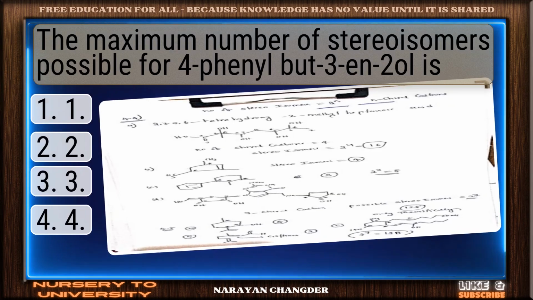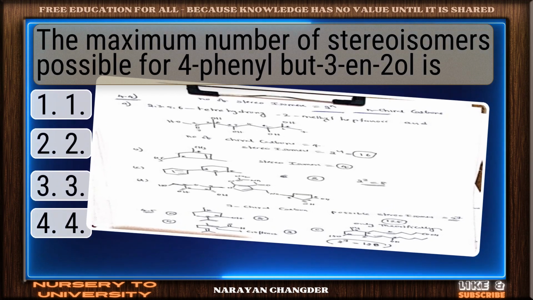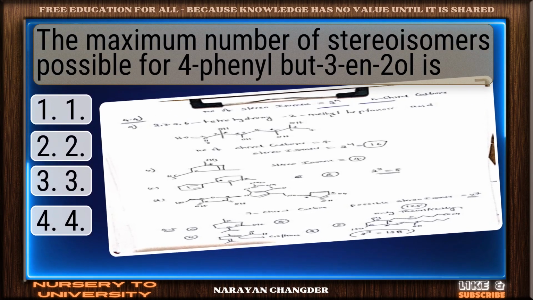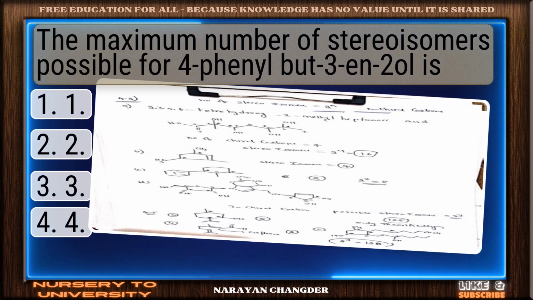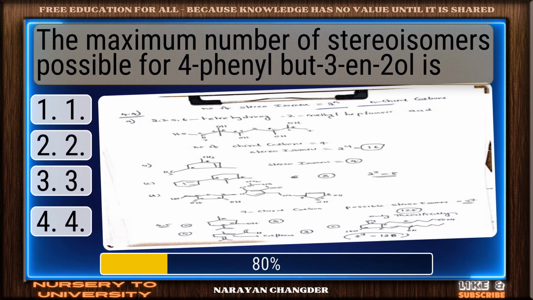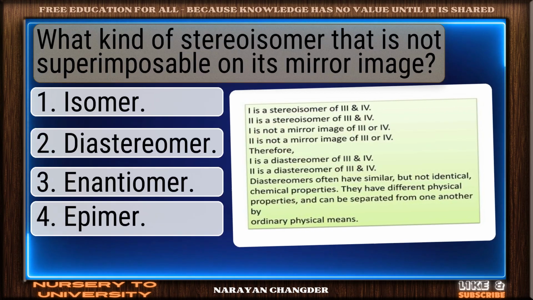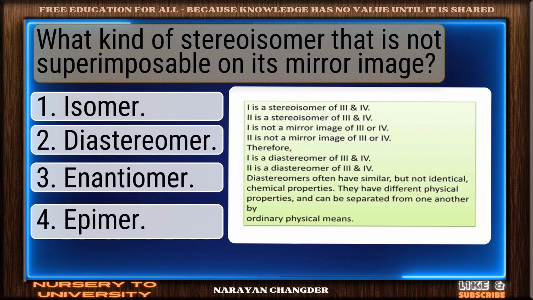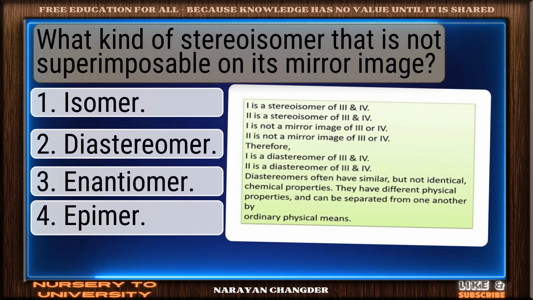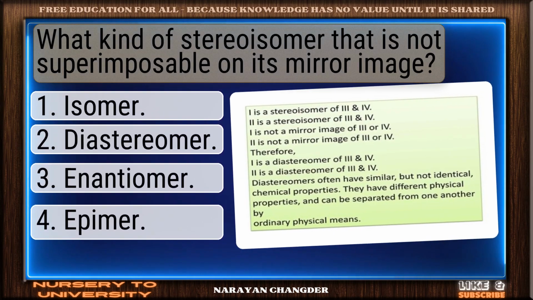The maximum number of stereoisomers possible for 4-phenyl-but-3-en-2-ol is. Smart move. 4 is an accurate answer. What kind of stereoisomer is not superimposable on its mirror image?